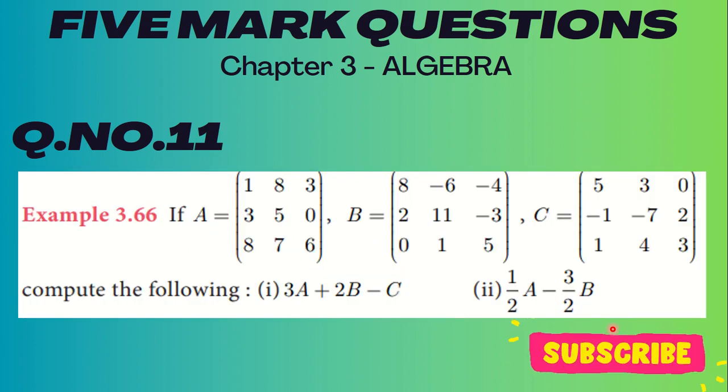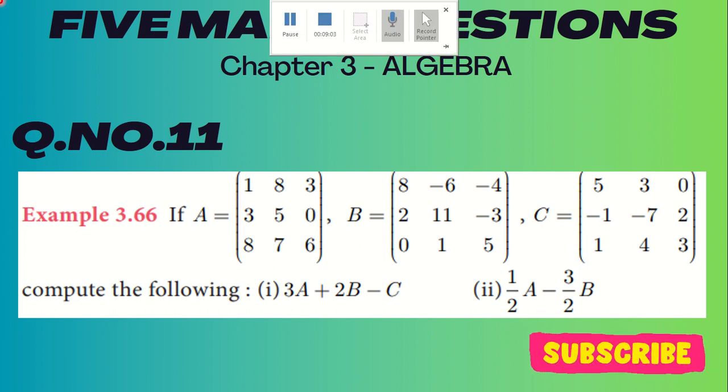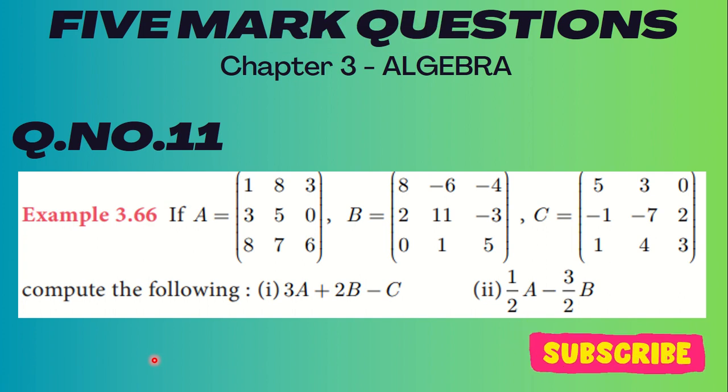The 11th one is coming under the matrix chapter. So in the matrix chapter also a 5 mark question they will definitely ask. So you have to be very careful while doing this one, my dear children. Example 3.67. If A is equal to 1 8 3 3 5 0 8 7 6, B is equal to 8 minus 6 minus 4, 2 11 minus 3 and 0 1 5, and C is equal to 5 3 0 and minus 1 minus 7 and 2 1 4 3. So compute the following: 3A plus 2B minus C and 1 by 2 A minus 3 by 2 B. So please make note of that and read accordingly, my dear children.